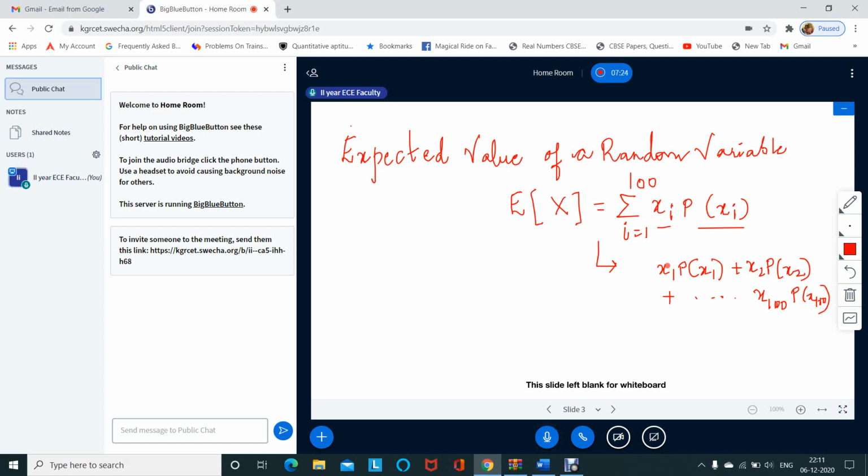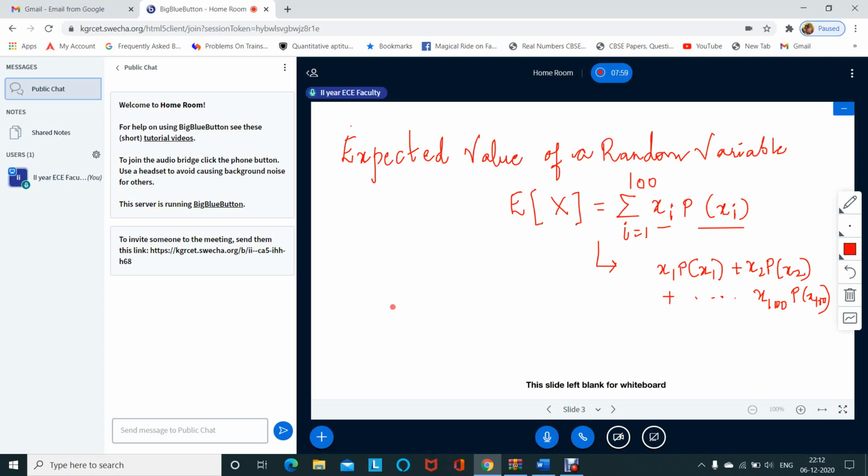That means discrete values are present; there are no continuous values. So in the case of a discrete random variable, the expected value is the summation from i equal to 1 to n, where here I have taken 100 values, of xi into probability of xi.